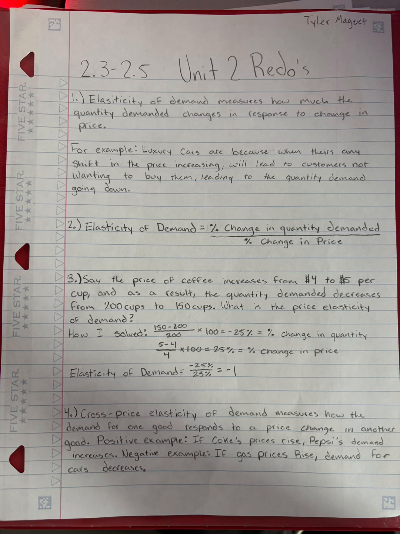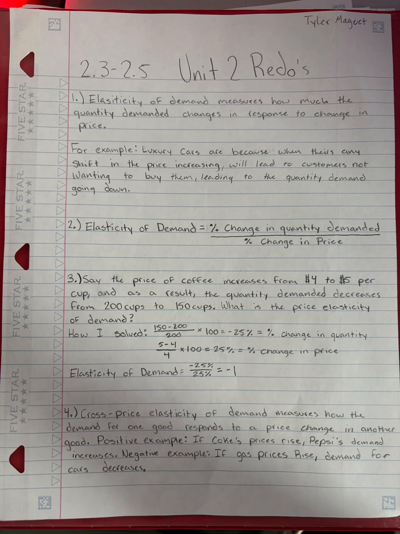This is how I solved it. I did 150 cups minus 200 cups divided by 200 cups, and then multiplied it by 100 to make it a percent, which is negative 25%. That's the percent change in quantity. And then I did $5 minus $4 divided by $4 times 100 to make it a percent, which equals 25%, and that's the percent change in price. And then to find the elasticity of demand, I took the percent change in quantity, which was negative 25%, divided by the percent change in price, which was 25%, and that gave me negative 1.